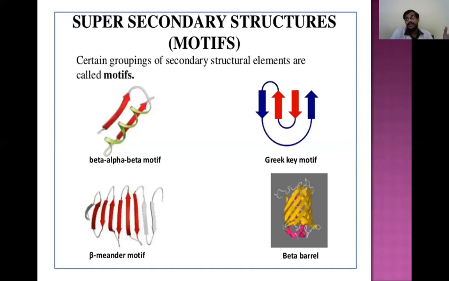In the secondary structure, the main ones are the alpha helix and beta pleated sheet. Apart from that, there are some super secondary structures like beta-alpha-beta, Greek key, beta meander and beta barrel. All these are super secondary structures, which are not common.